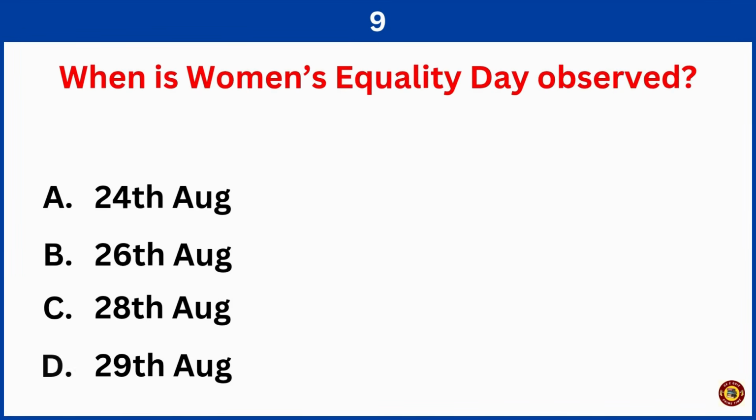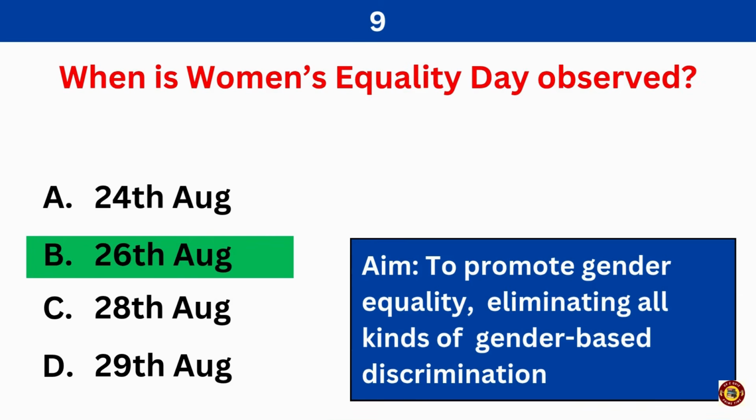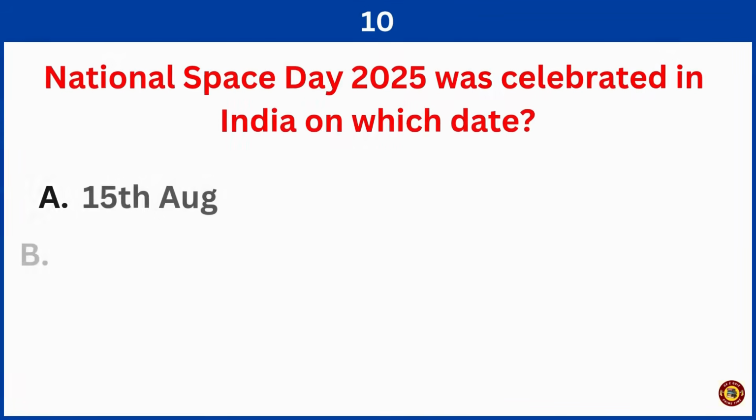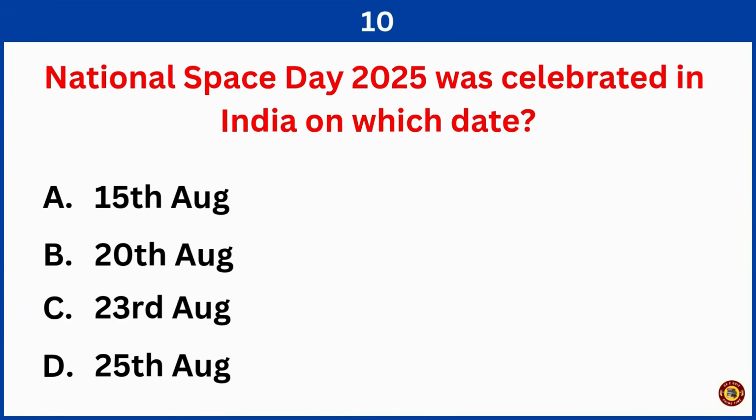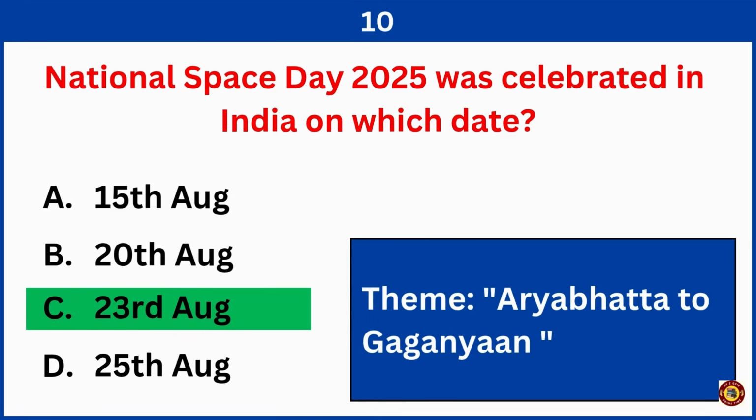When is Women's Equality Day observed? Right answer is option B, 26th August. National Space Day 2025 was celebrated in India on which date? Right answer is option C, 23rd August.